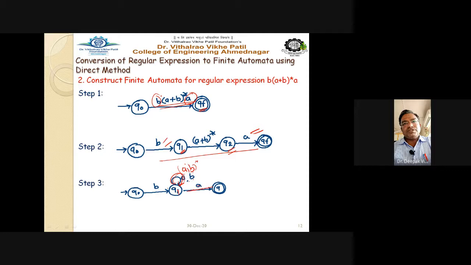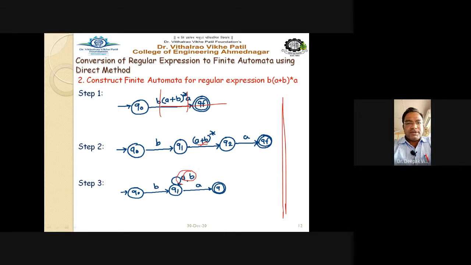And from this q1 you just take a, that goes to the final state. Getting this point? So this is the way how to draw the automata step by step using the direct method. First write down the entire expression, then bifurcate it into three different transitions, and further bifurcate it. (a+b)* means occurrences that can be written with the help of this a, b self loop, right?